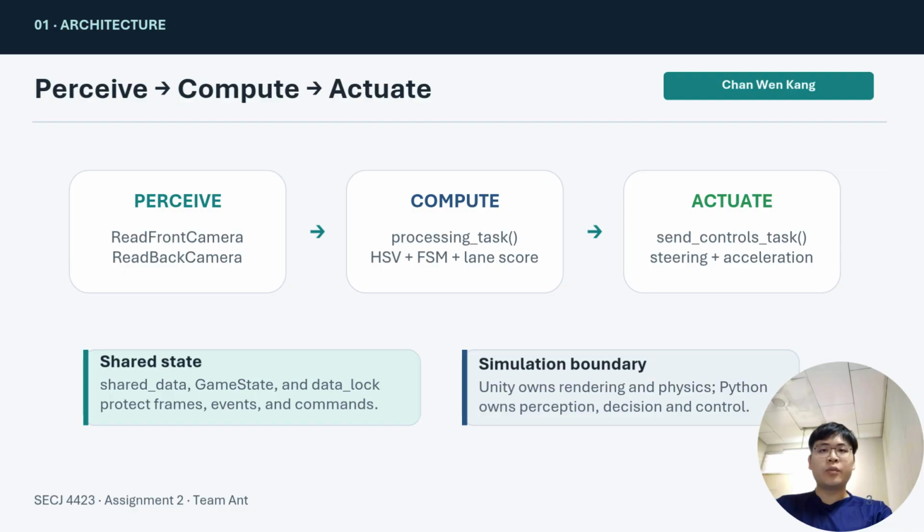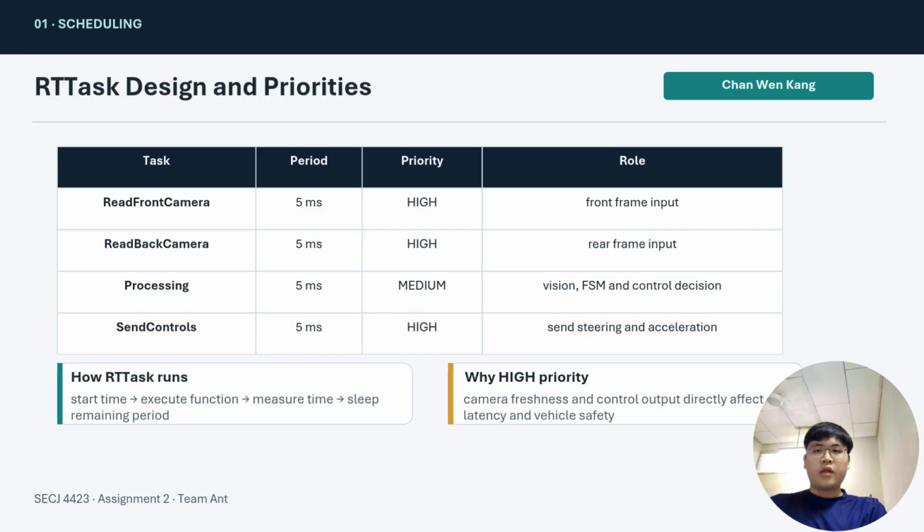The important shared components are shared data, game state, and data log. This allows the tasks to exchange frames, events, and commands safely without inconsistent reads. These slides show our declared real-time task design. Both camera tasks, read front camera and read back camera, have a 5 millisecond period and high priority. This is because fresh camera input is required before the controller can make a good decision.